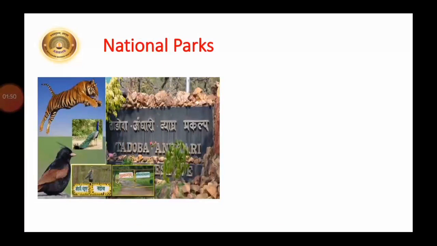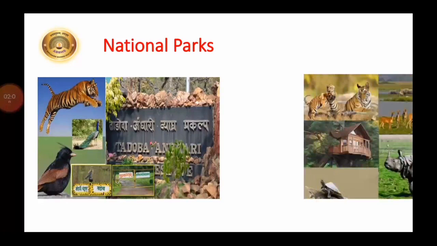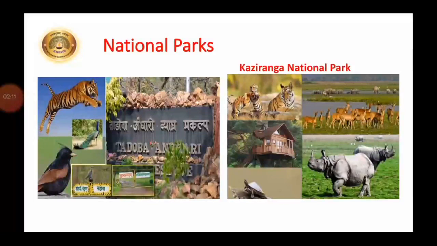Now about national parks. An area which is important for the protection and conservation of wildlife is called a national park. Let us see the example. It is Tadoba National Park, and one more national park is Kaziranga National Park. Here we can conserve wildlife in both. In Kaziranga National Park you can see tigers, deer and bisons.